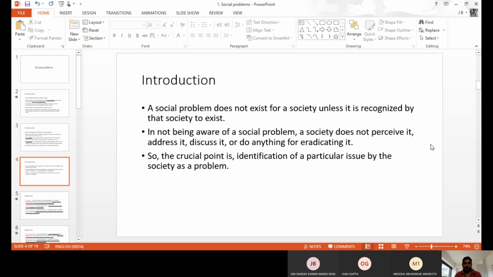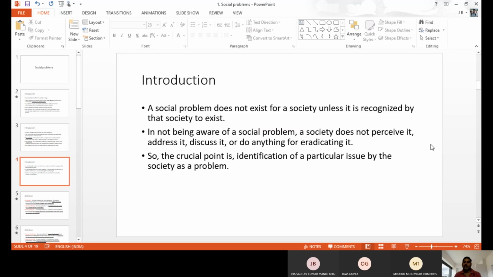That is the reason some governments and political parties do not take some issues seriously. At the initial level, a number of state governments, a CM or a minister, do not consider it an issue, because when the minister, chief minister or collector gives importance and takes it up as an issue, it becomes a social problem. So when the government is not addressing, discussing or doing anything to eradicate it, it is not considered a social problem. Then when they do something about the issue, it is considered a social problem.